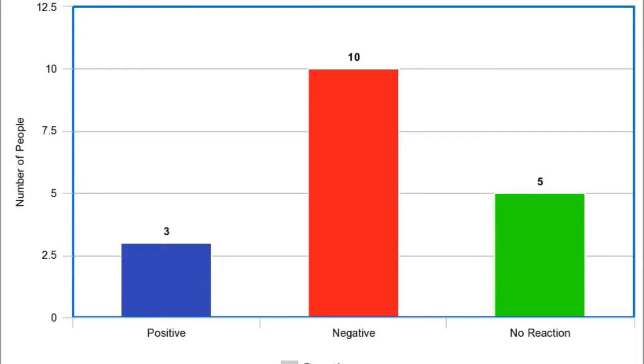We tested our experiment on 18 different subjects. 3 had positive reactions, 10 had negative reactions, and 5 had no reaction. A positive reaction example is when a group of women at Kohl's tried to save face, joke it around, and try to help Adam up as quickly as they could. A negative reaction example is when a girl saw Adam fall, simply asked if he was okay, and then walked over him without any concern. An example of no reaction is when people would look up and not ask if Adam was okay, and then continue on with what they were doing.